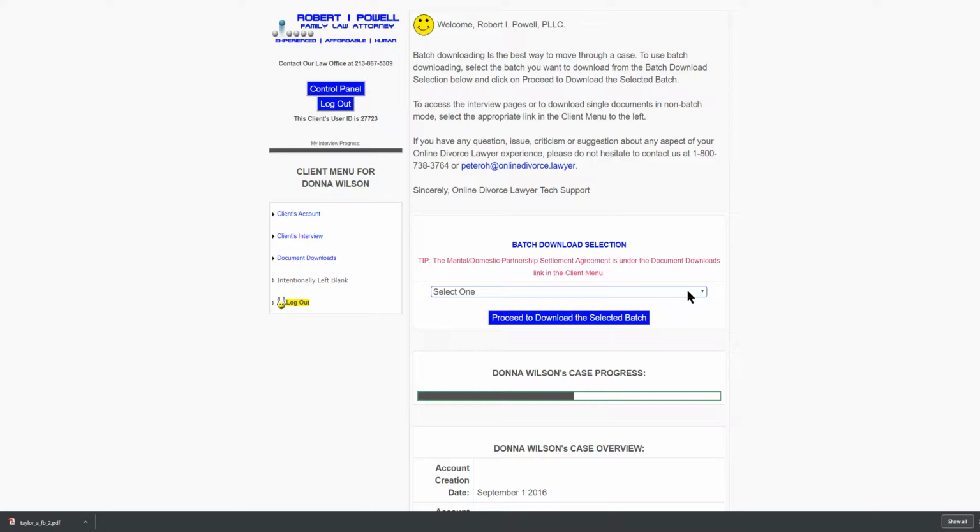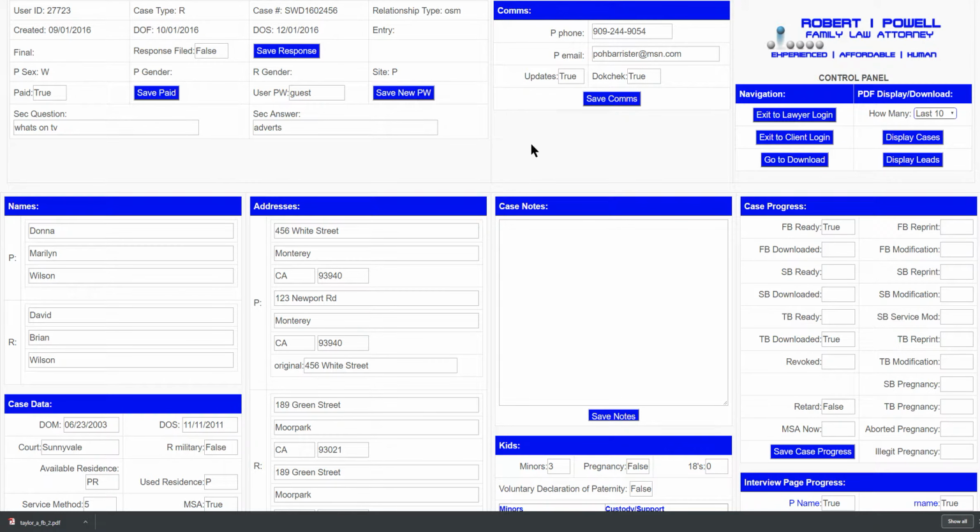It's a very common activity in ODL that you may need to go to the control panel to check on something. It turns out to be okay. You then would switch over immediately to the download panel to do downloads, which I've demonstrated in the 2 prior videos, and you can then also, when you're done, jump back to the control panel.